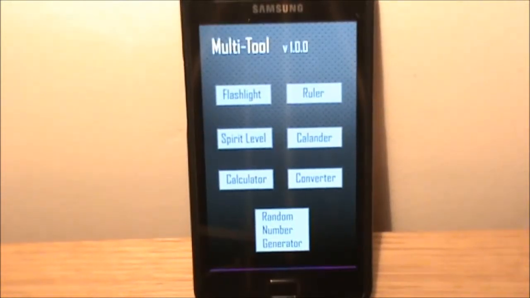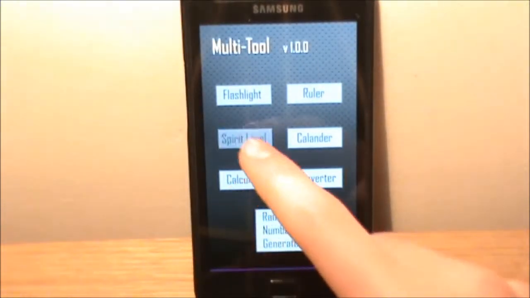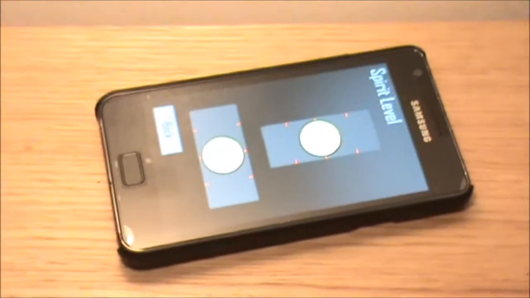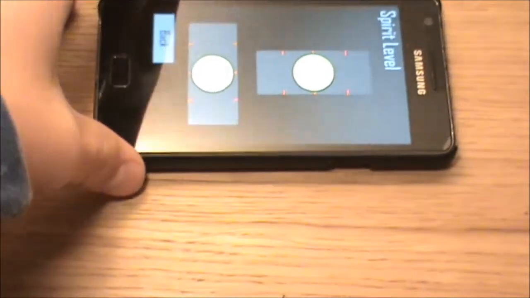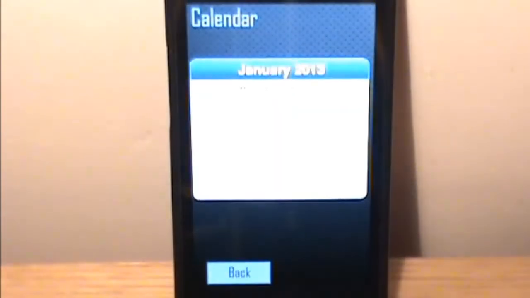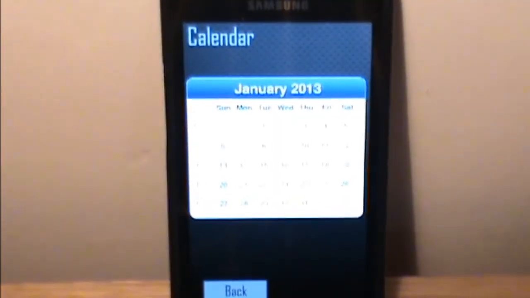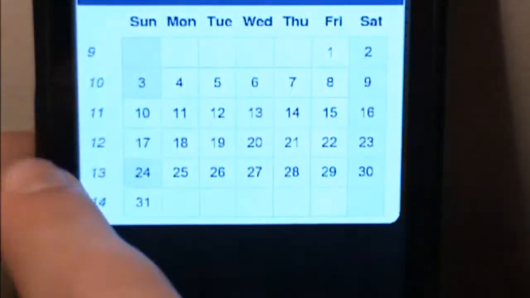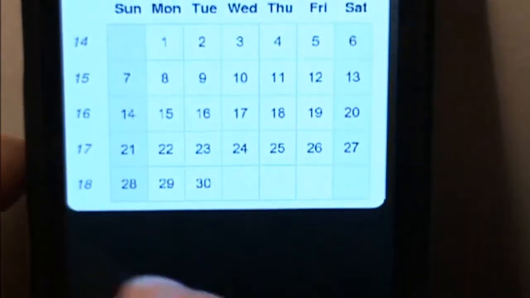The third function is a spirit level. It is fairly accurate and does both horizontal and vertical movement. The third function is a calendar. Just a simple swipe to change the month.